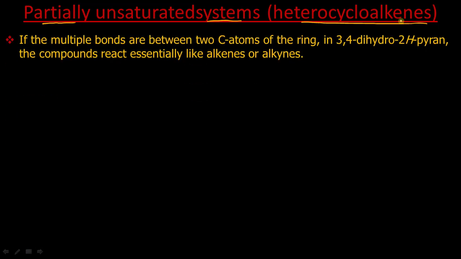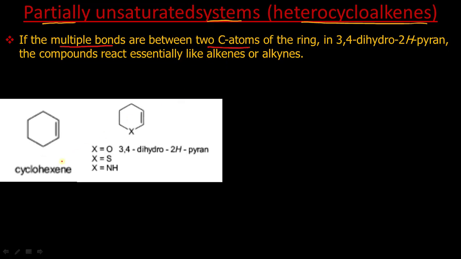Now as the definition states, it contains multiple bonds that may be present between two carbon atoms. The example is this, suppose it is a cyclohexane. Now if we replace this CH2 group by some X, X can be any heteroatom, it can be oxygen, sulfur or NH, we will get this.